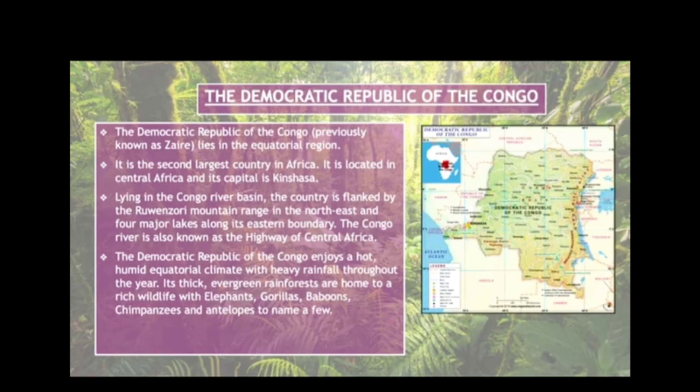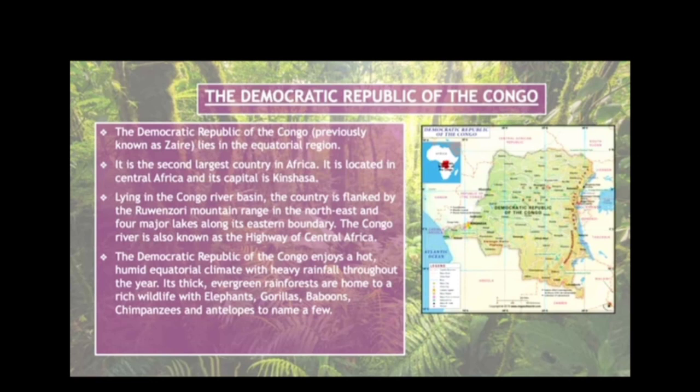Previously, it was known as Zaire. It lies in the Equatorial region. It is the second largest country in Africa, and it is located in Central Africa, and its capital is Kinshasa. Lying in the Congo River basin, the country is flanked by the Rwenzori mountain ranges in the northeast and 4 major lakes along its eastern boundary. The Congo River is also known as the Highway of Central Africa.